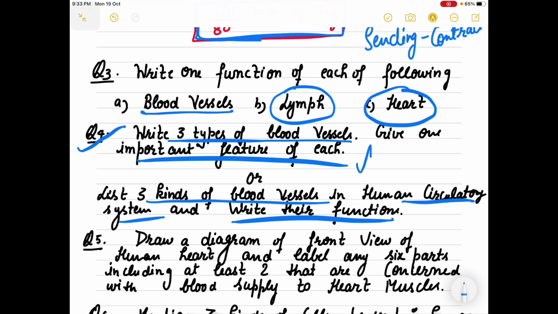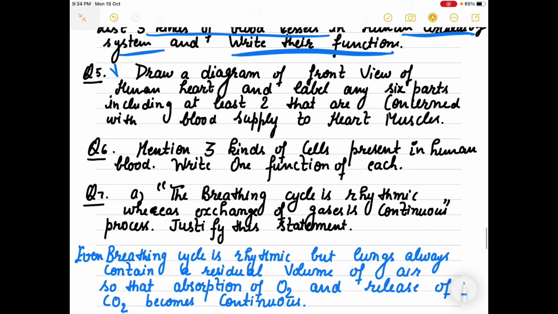In this you have to write down about arteries, veins, as well as the capillaries. So it is better to write it in tabulated form, right? Don't make paragraphs.